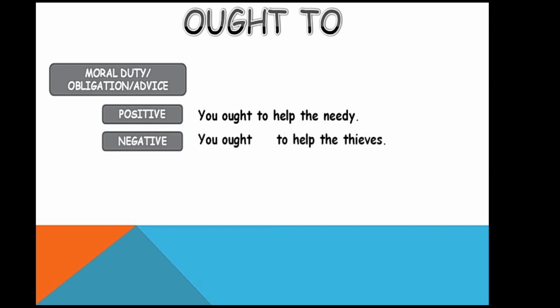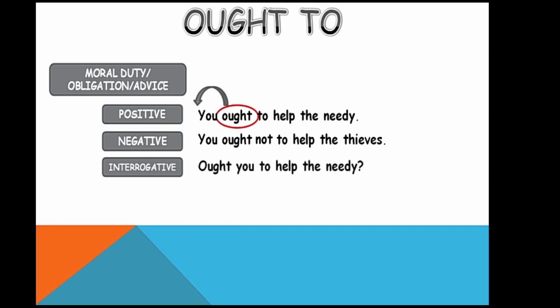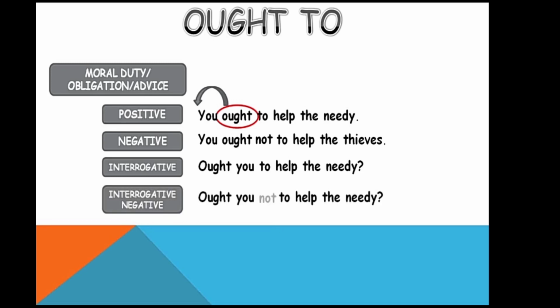Negative sentence: you ought not to help them. Here you are using not after ought, an auxiliary verb. The interrogative brings ought to the front, and the rest of the sentence will be the same: ought you to help the needy?